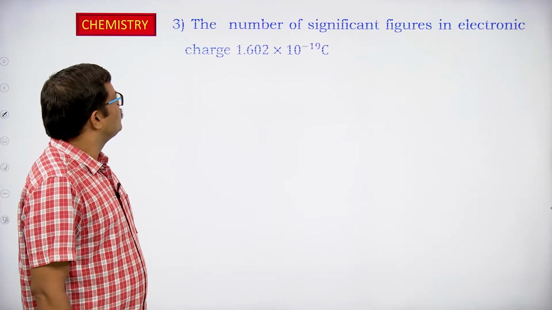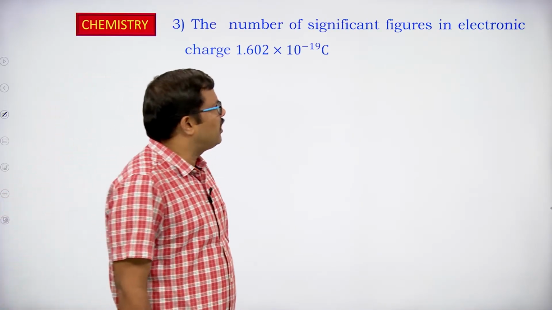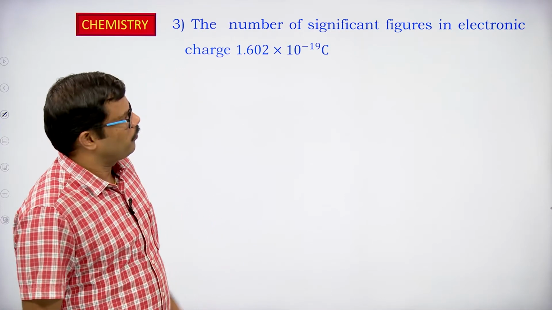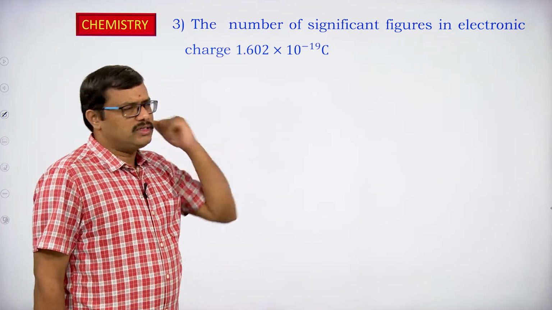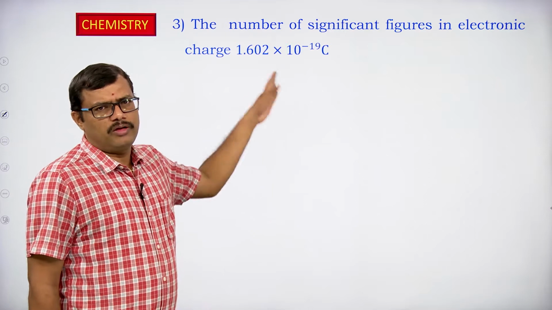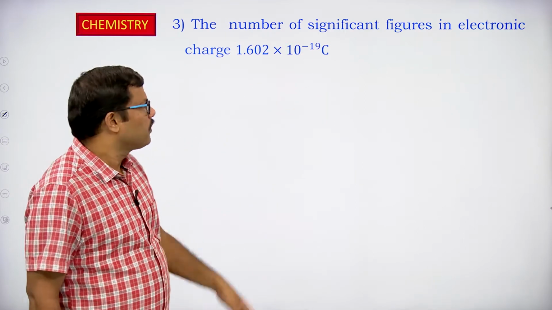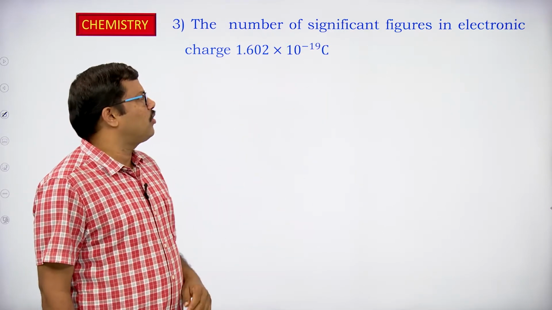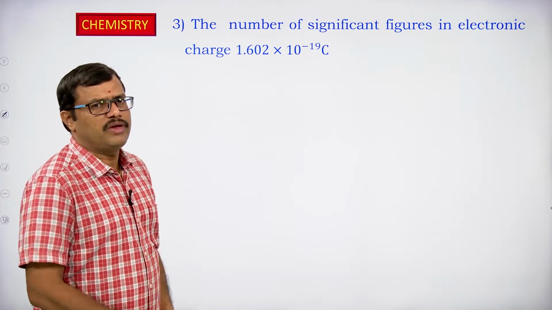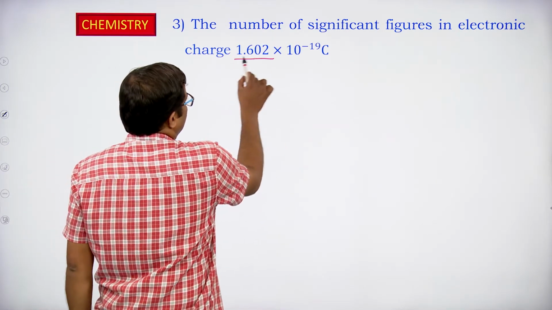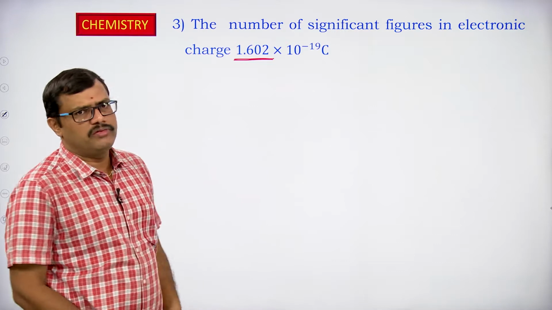Right. Next one. The number of significant figures in electronic charge. We know that the electronic charge is given as 1.602 times 10 to the power of minus 19 coulombs, right? So in this particular electronic charge, how many significant figures are present? So look at the number. How many significant figures are present?